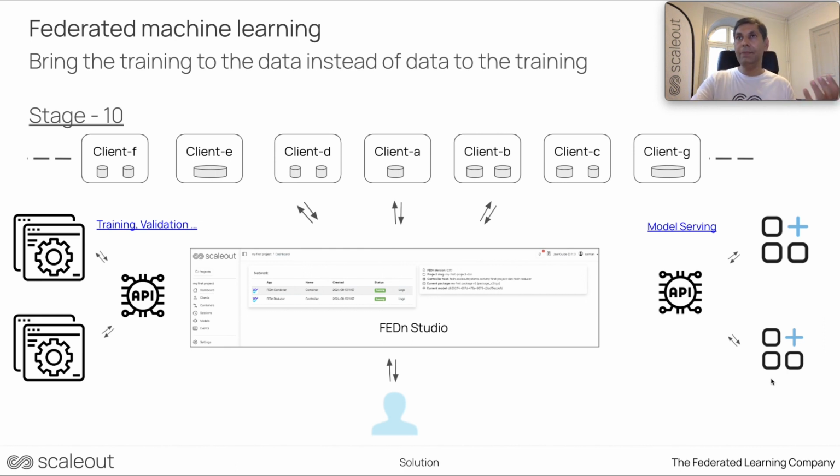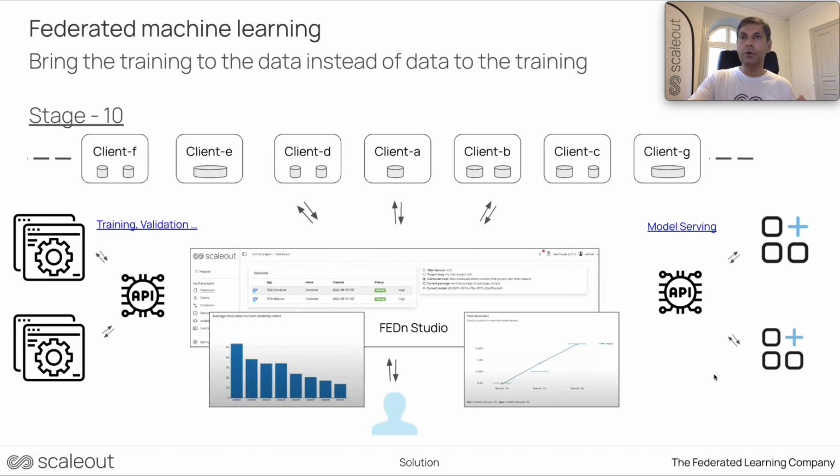And why do I need APIs? Because I need to enable more automation in this whole process, so that I can have the best of two worlds. I can use Studio for all the nice information and the procedures available through the web interface, as well as I can do the automation. So that's the kind of thing that I would like to better understand as a senior data scientist. So let's go and see how FEDn provides its APIs.